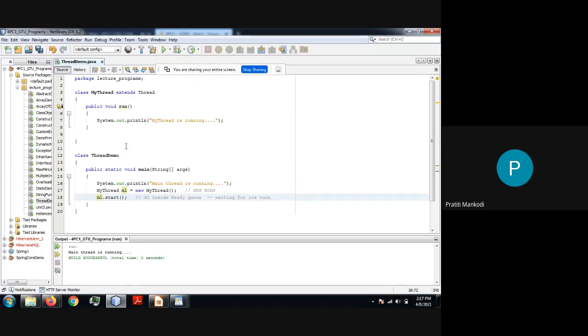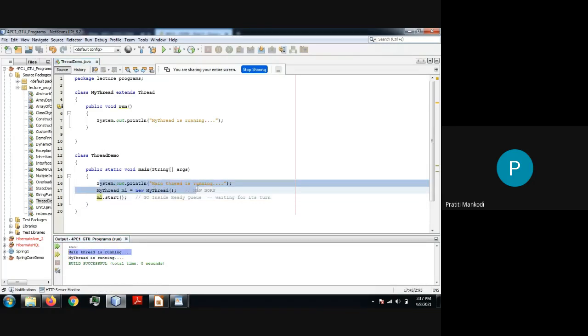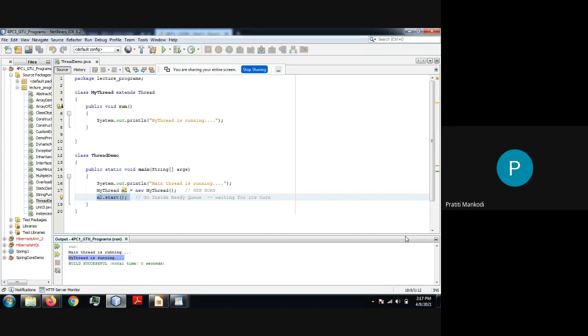Now, when I run the file, you can see, first of all, we start with main. So "main thread is running", and then I have started my thread. It gets the chance to have the processor, and it is giving you "my thread is running". Am I clear? This is how you can create the thread.